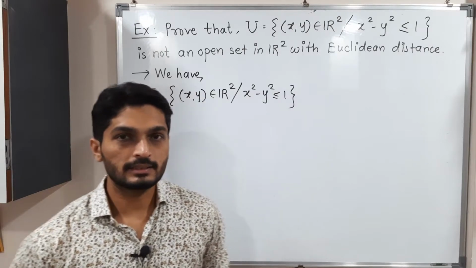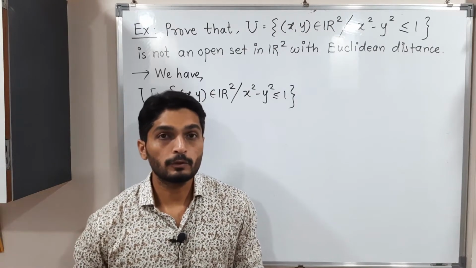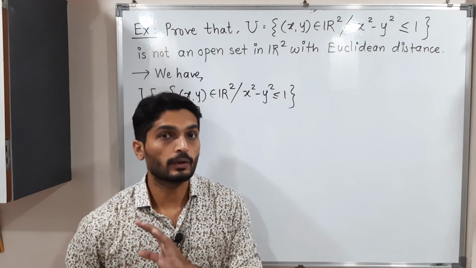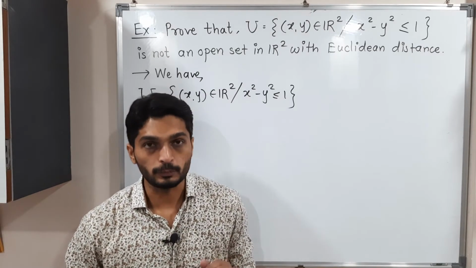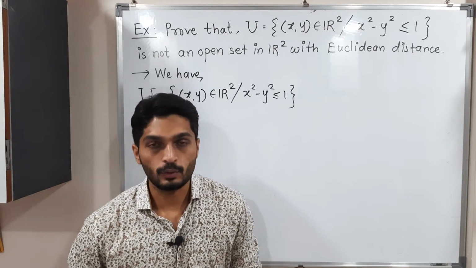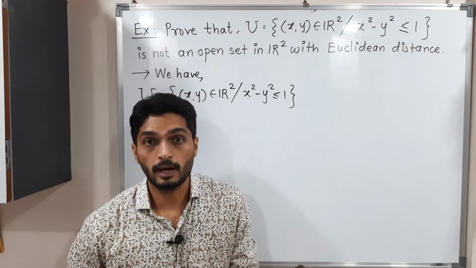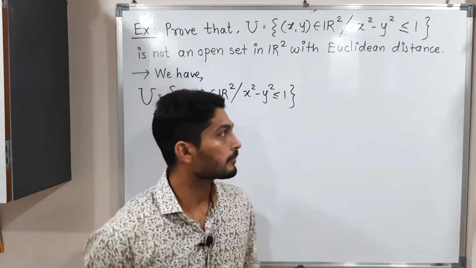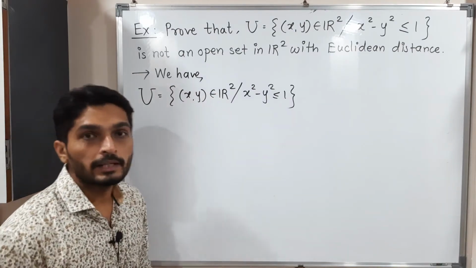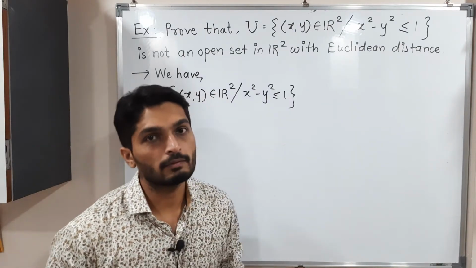Let us discuss this example. We have to prove that this set U is not an open set in R2 with Euclidean distance. Let us see what U is first. Let us try to find it, and then we will discuss how to prove it is not an open set. We have this inequality; we'll start with equality and try to find a curve.